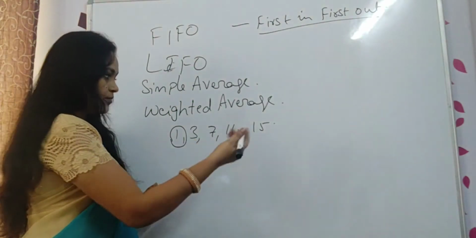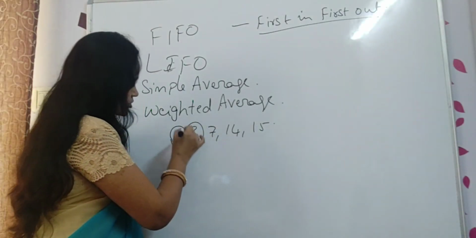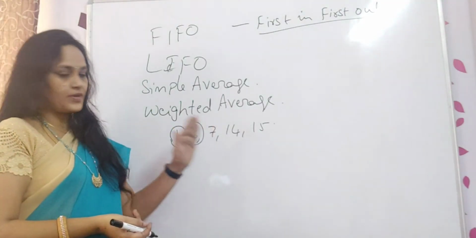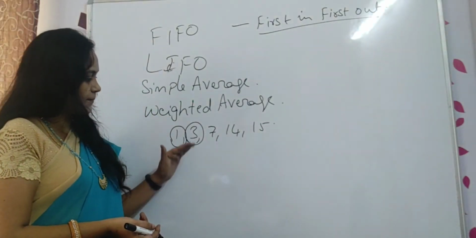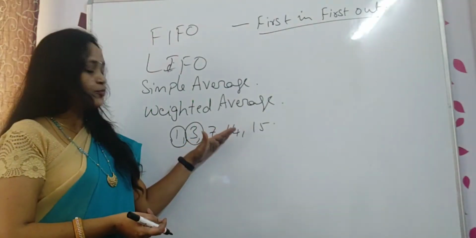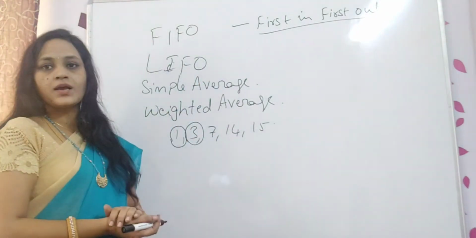Now this is over. Next I am going to issue something. Then my first preference goes to the 3. After that I will go to the 7. If 1 is totally completed, then I will move on to the 3. 3 also fully completed, then I will move on to the 7. Got it? This is first in, first out.